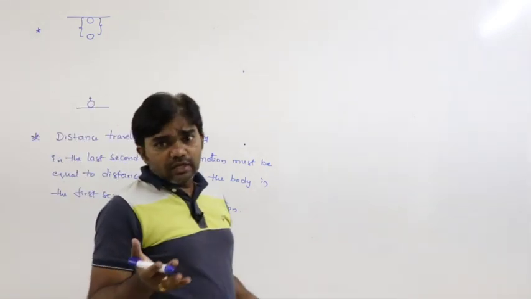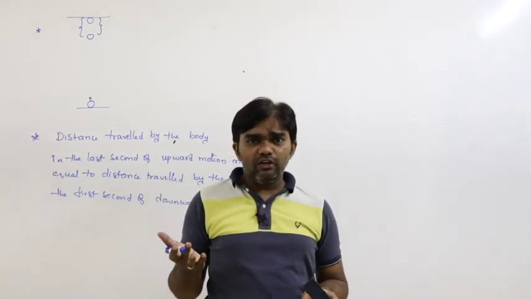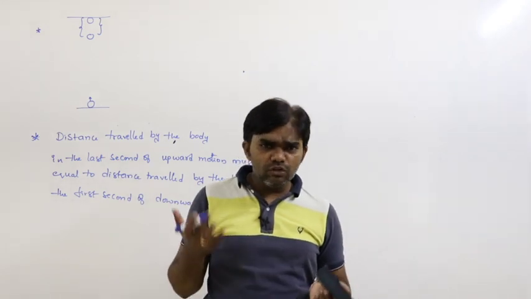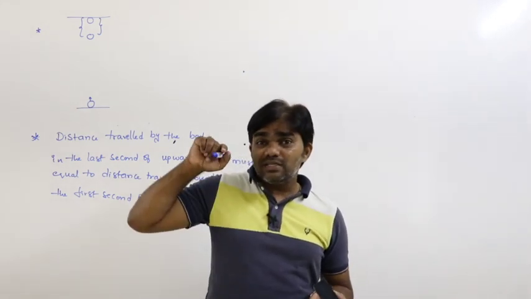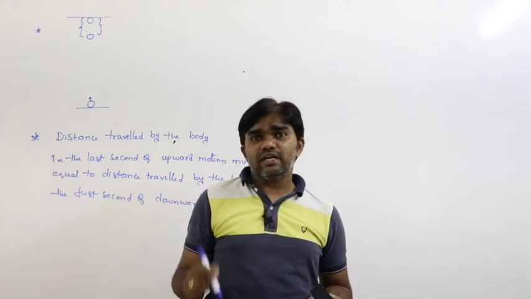If the body is projected upwards, we don't know the exact value of projection. We don't know the time of ascent. But how can we calculate the distance travelled by the body in the last second of upward motion?